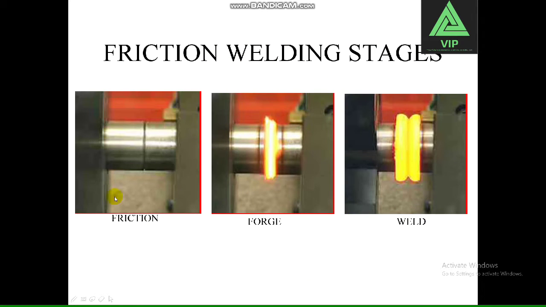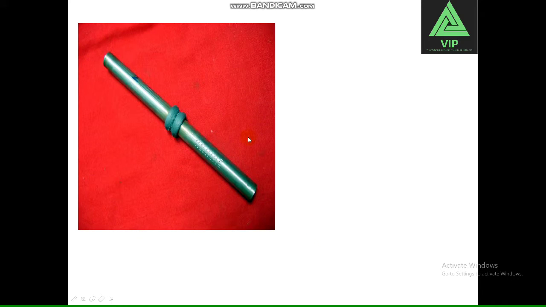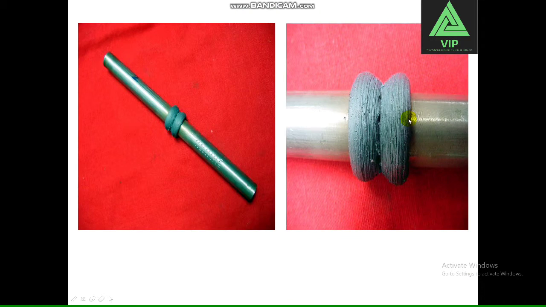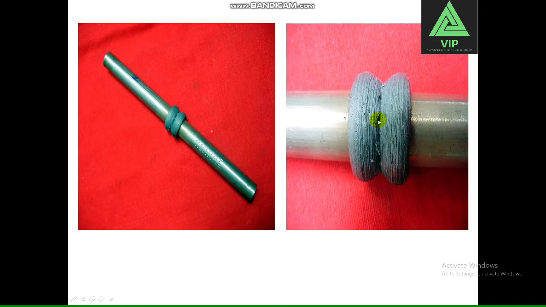Frictional welding stages: first friction, then forge, then weld. These are the stages in welding. This is the frictional weld pattern. This is a predetermined upset. The upset will be removed after welding by machining the part.